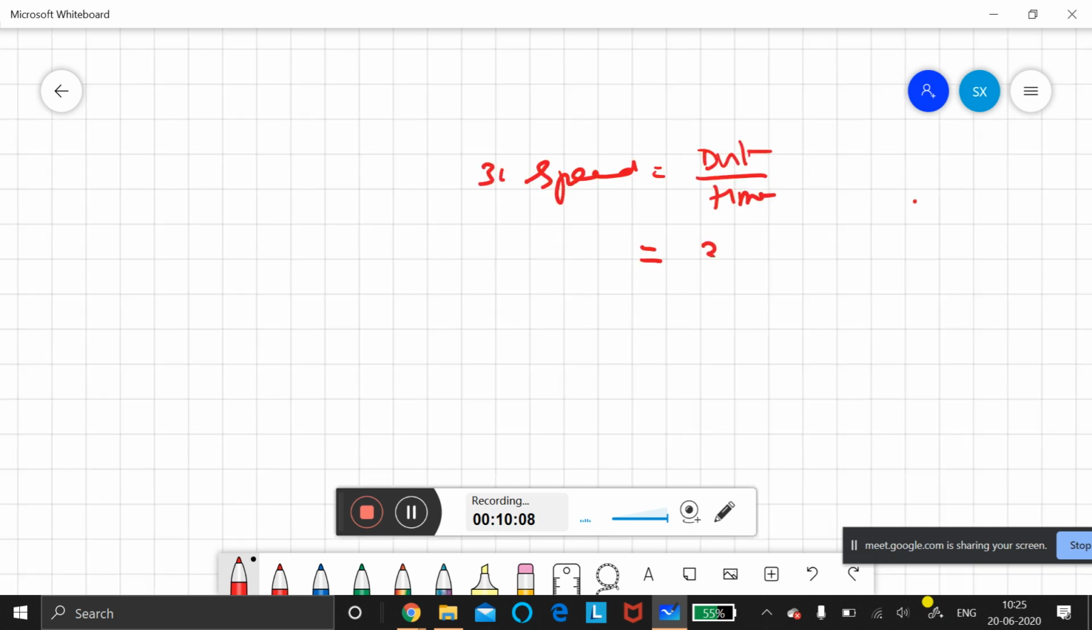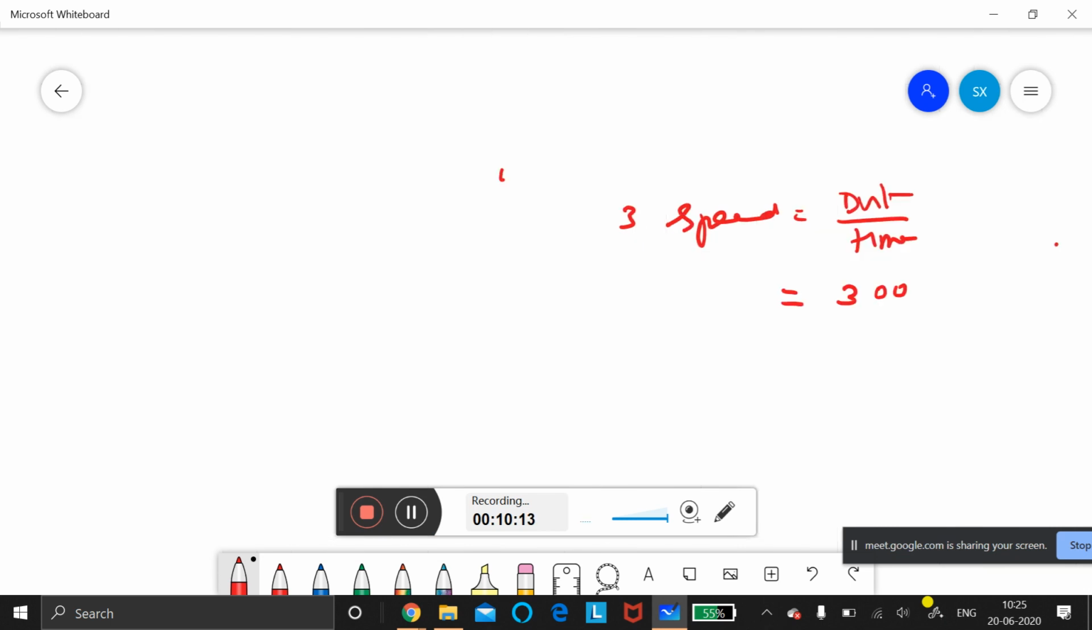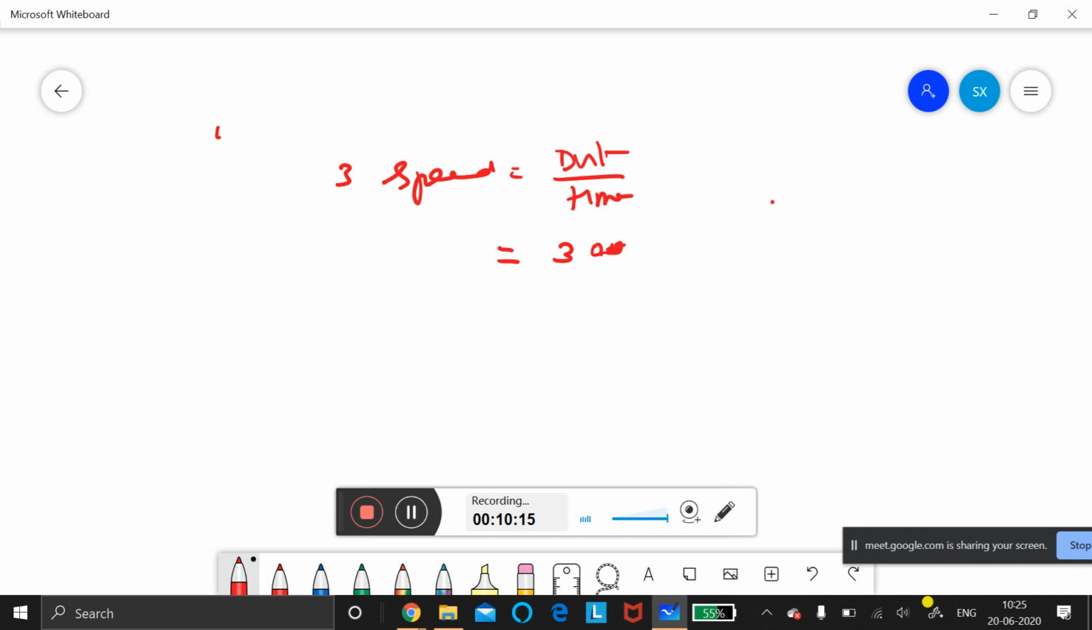So here you get 3 kilometers. Ma'am, it's 1000 centimeter per second. Correct. The answer is correct. I'm just giving the correct steps. 3 kilometer: first convert it to meter. For meter you should multiply by 1000. Again for centimeter, 100 centimeter is 1 meter, so again you multiply by 100.